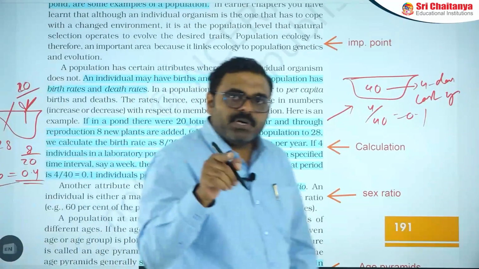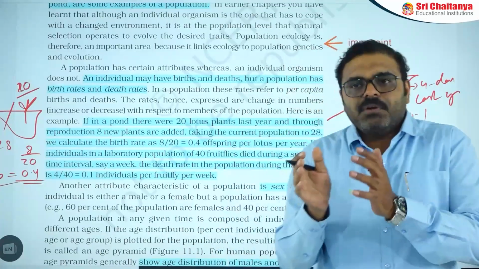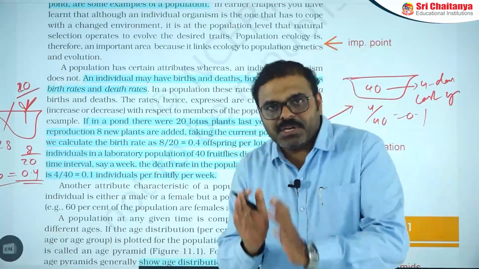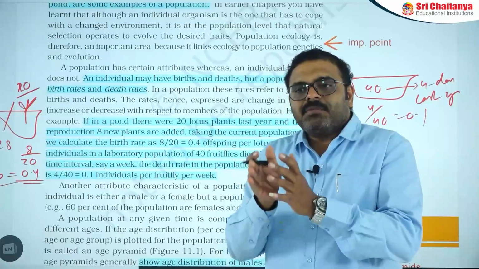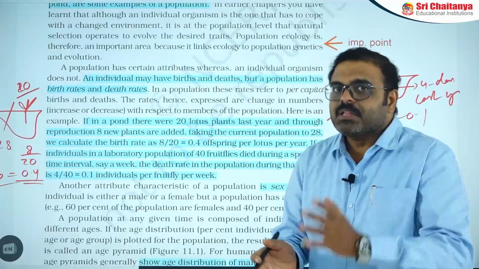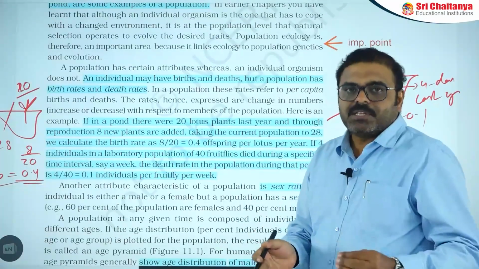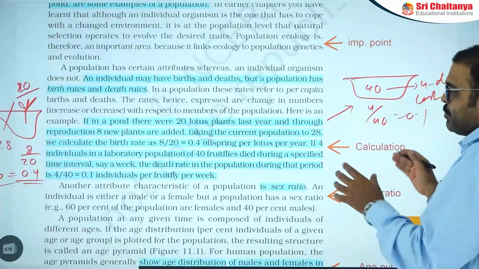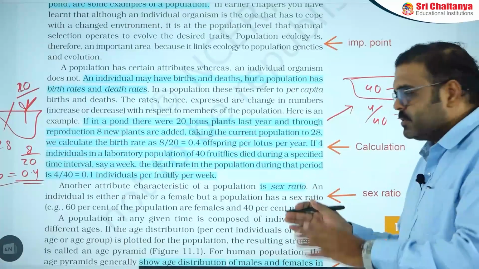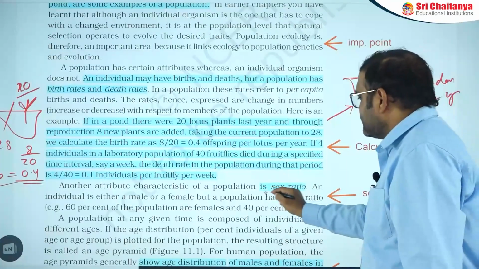So here birth rate means the number of organisms increased divided by the initial number, and death rate is the number of organisms decreased divided by the initial number. Birth rate and death rate are important to understand whether the population is flourishing or not. Next point is the sex ratio.